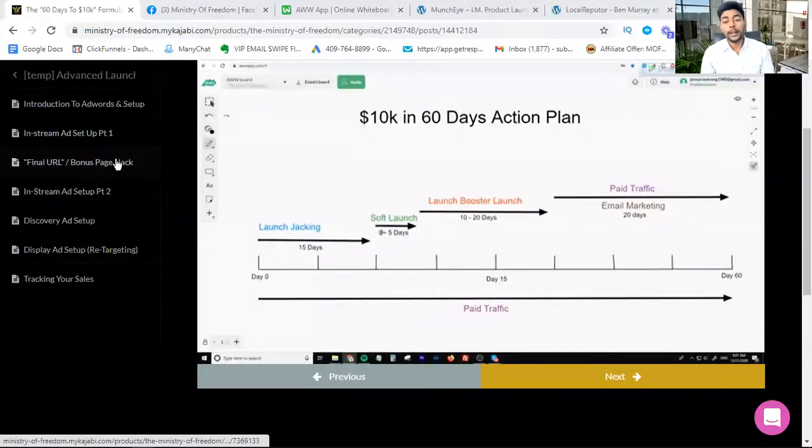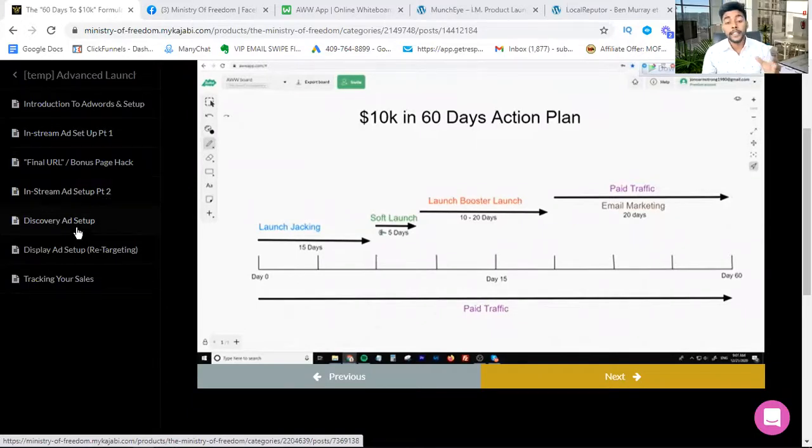Zono explains everything about how you can make affiliate commission using the advanced method. How you can set up your Google ads, for example how you can run streaming ads, how you can make a review bonus page, streaming ad setup number 2, how you can create discovery ads, and discovery retargeting ads. Because once you have pixel data in your Google AdWords, you can run retargeting ads, and tracking and sales, everything is explained in the advanced method.